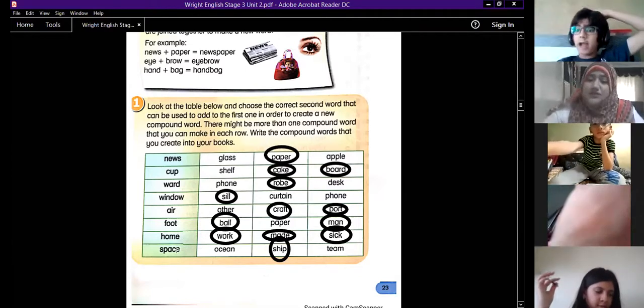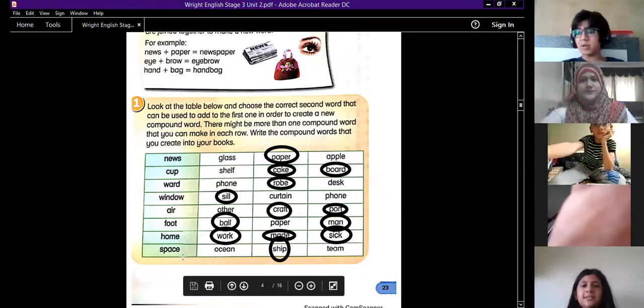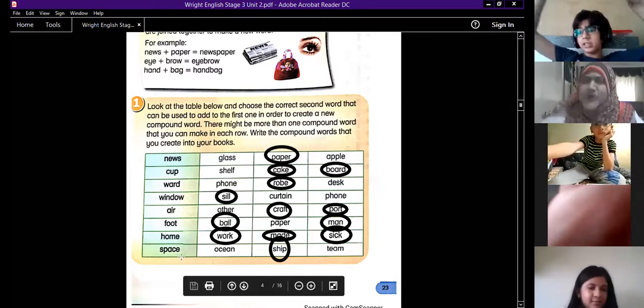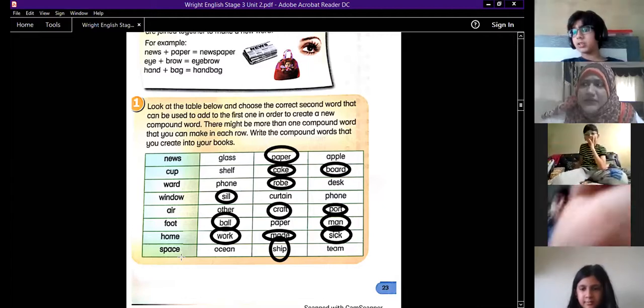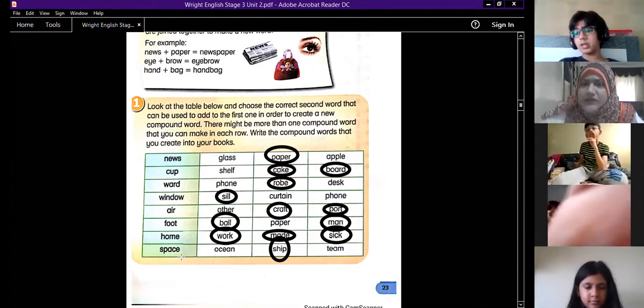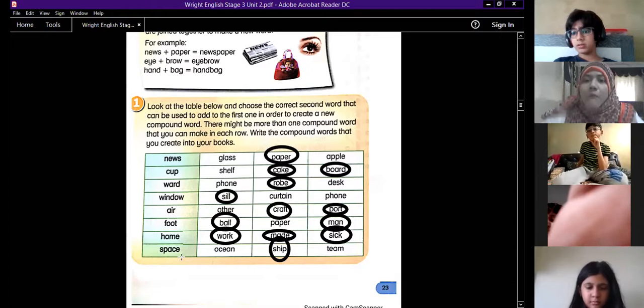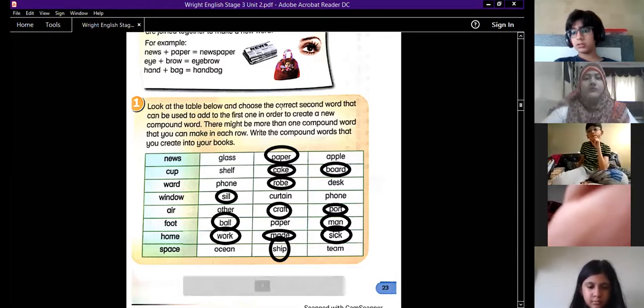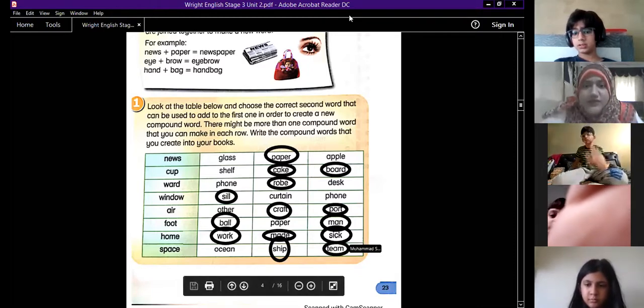Spaceship, ship and team also, ma'am. Ma'am, the team which goes in the space, they are called space team, ma'am. Okay. Space team as well. Ma'am, let's Google it. You Google and you let me know. Okay. Everybody completed that exercise?